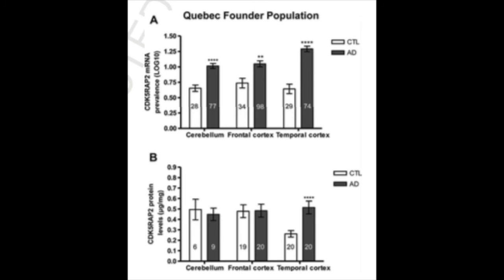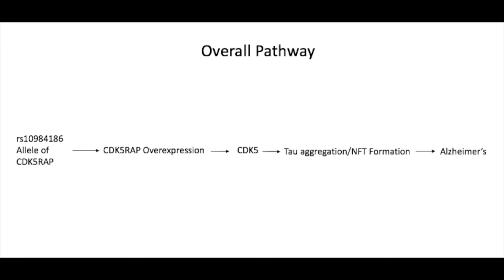Additionally, Figure 3 shows the high abundance of CDK5-RAP mRNA in various brain regions in Alzheimer's patients compared to control patients. Thus, the overall conclusion is that this polymorphism may potentially have a significant impact on the onset of Alzheimer's.